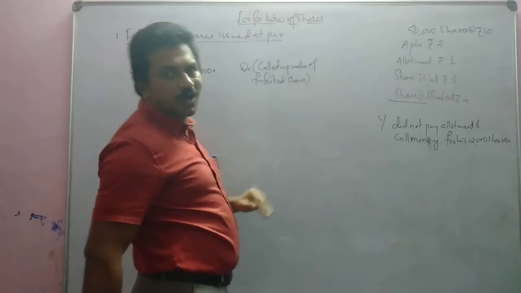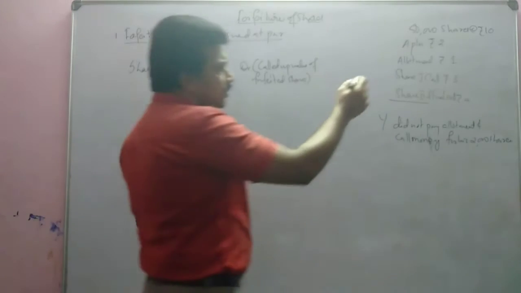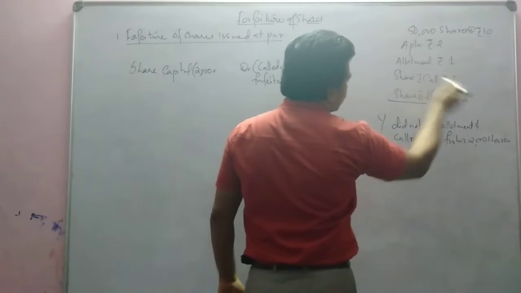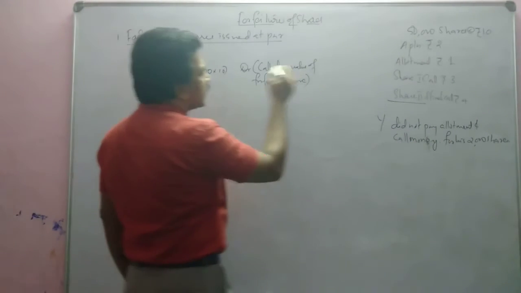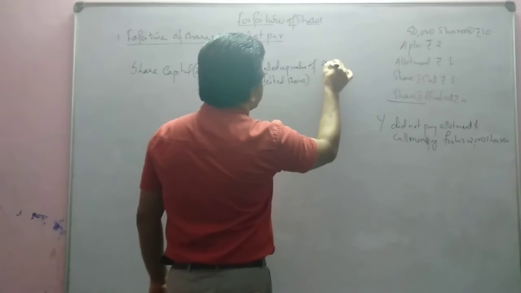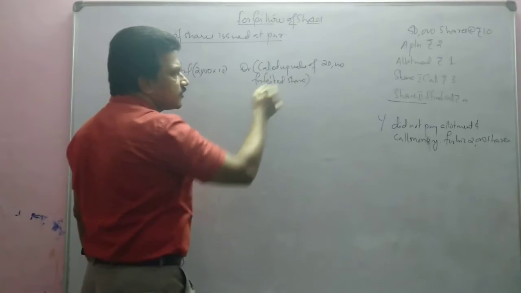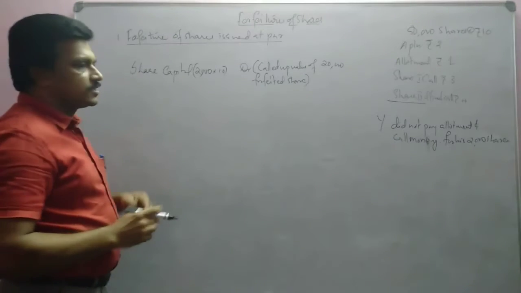All the money has been called, so the called up value is 2 plus 1 is 3, plus 3 is 6, plus 4 is 10. 2,000 into 10 is 20,000. I have written the called up value for forfeiture as 20,000.